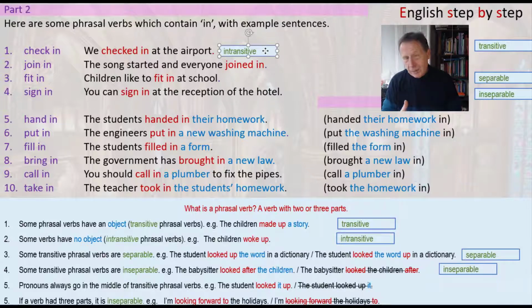So this can be transitive, but in this case it's intransitive. You can join in, no object. So intransitive. Number 3 is also intransitive. Children like to fit in at school. Number 4, also intransitive. You can sign in at the reception.